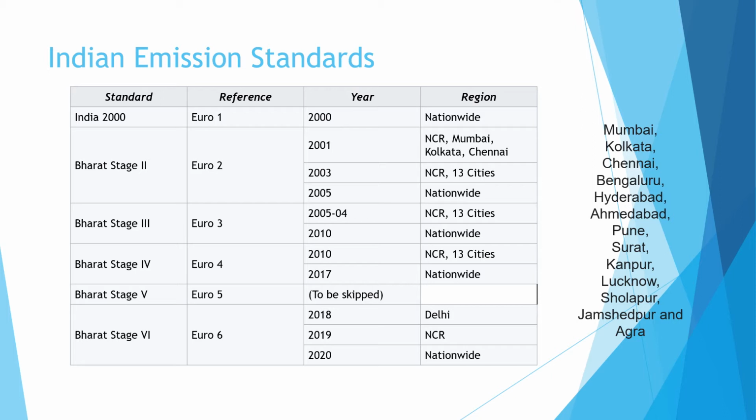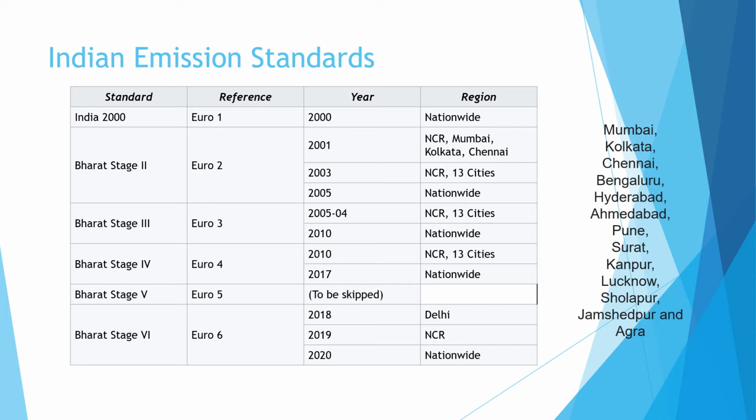The next is BS3 or Bharat Stage 3, which is referred to as Euro 3 norms. In the year 2004 or 5, it was applied in the NCR area and the 13 major cities, and in the year 2010, this norm was applied countrywide.